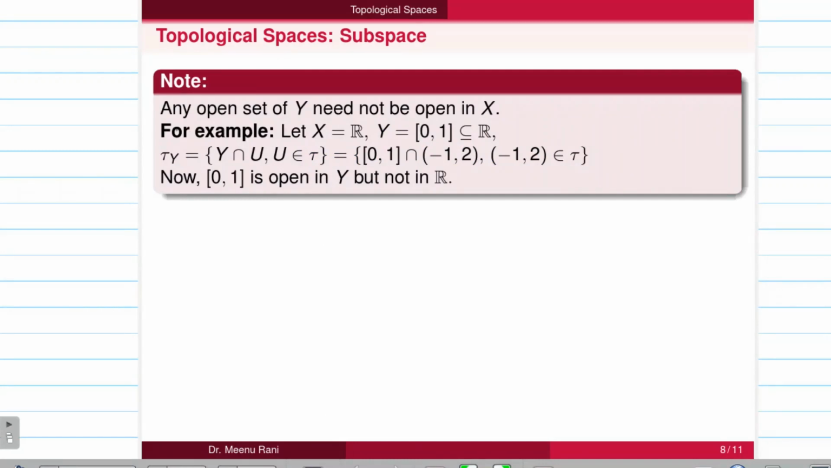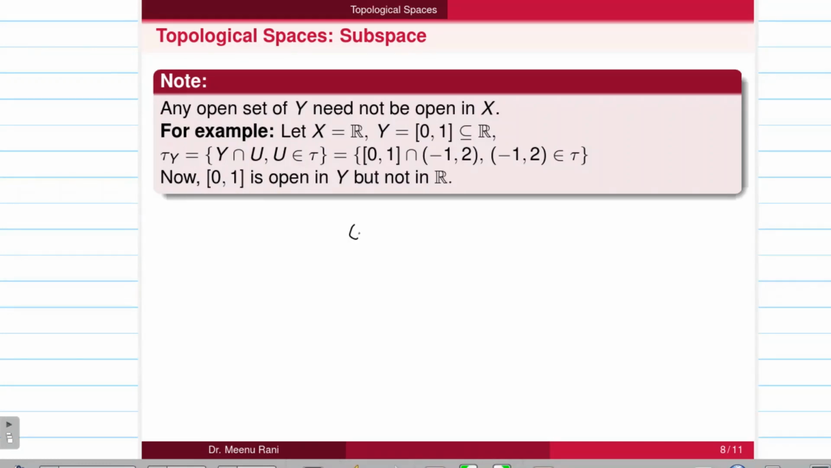So next is one result here. Any open set of y need not be open in x. So a member of the tau y need not be a member of the tau here. For example, if I take the set of real numbers and y is a closed interval which is a subset of the real numbers, we define tau y as y intersection with u, where u is an open set of the real numbers. If we take the usual topology, u can be written as any open interval.